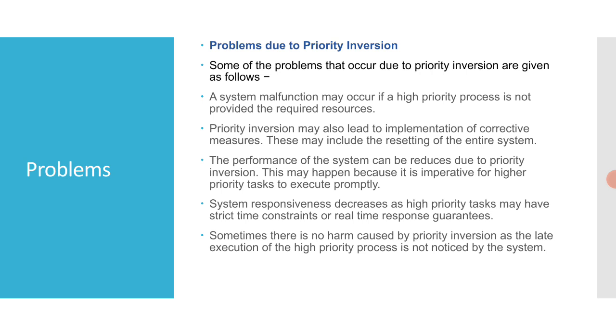The performance of the system can be reduced due to priority inversion. This may happen because it is imperative for higher priority tasks to execute promptly. The system responsiveness decreases as high priority tasks may have strict time constraints or real time response guarantees. Sometimes there is no harm caused by the priority inversion, as the late execution of the high priority process is not noticed by the system. So these are all possible problems which we may face in development.